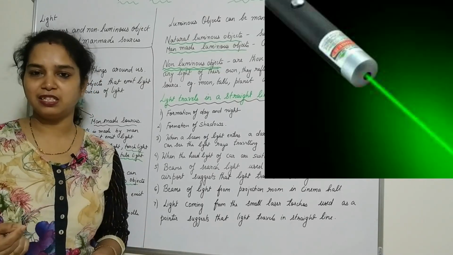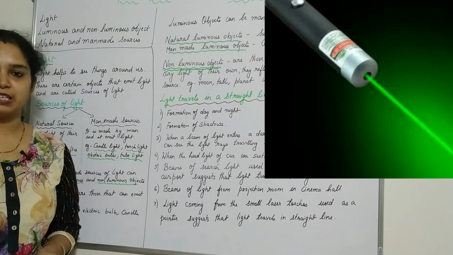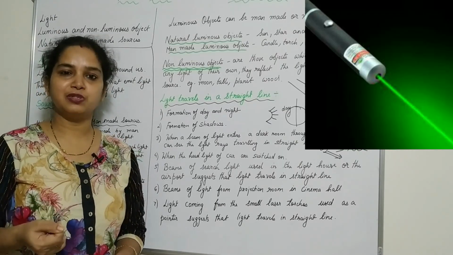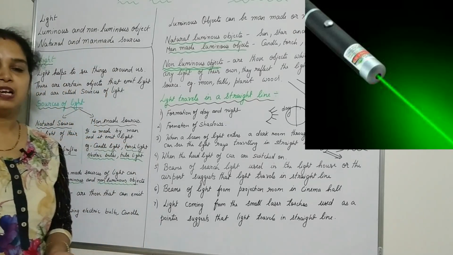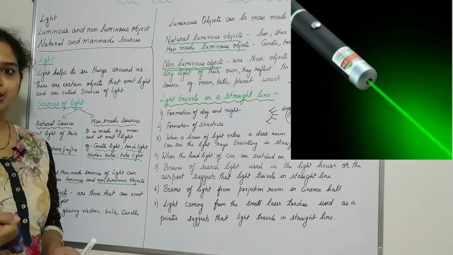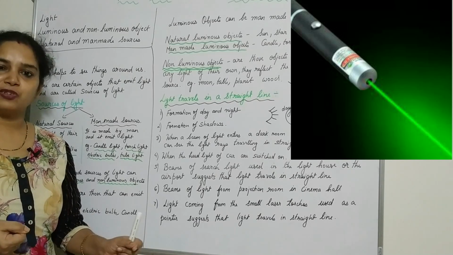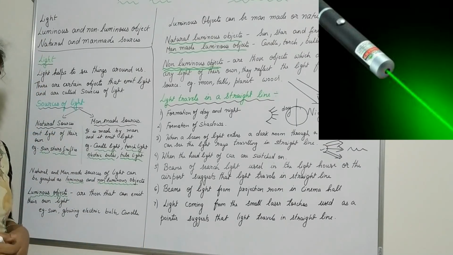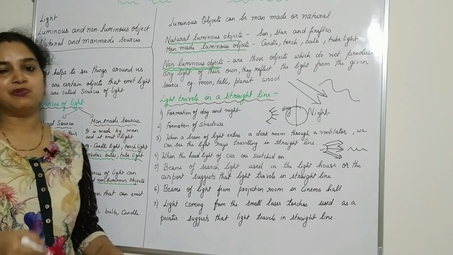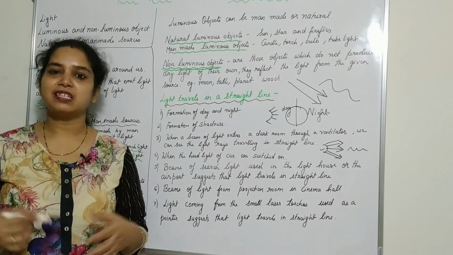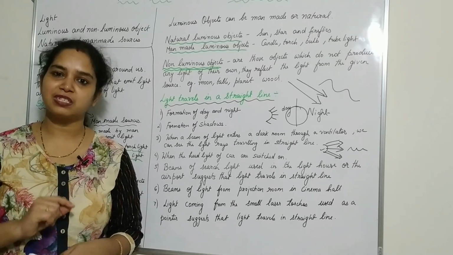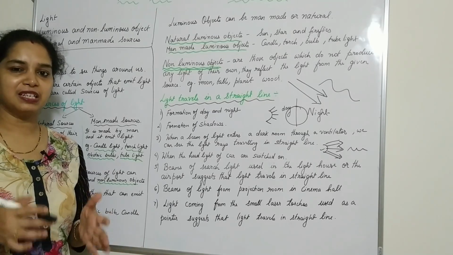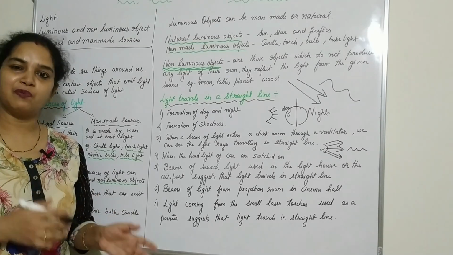You might have seen the laser torch. It is blue or red in color. It comes in colors, and you generally use the laser torch to point at something. When you point at something, it goes in a straight line. You can very well see the rays going in a straight line. So all these examples prove that light travels in a straight line. It follows a straight path. It doesn't follow a curve or any other shape, but it travels in a straight line from one end to another.